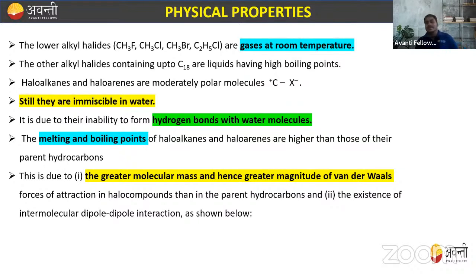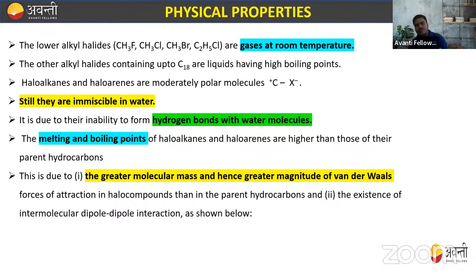Right. So always remember this, beta: alkyl halides are insoluble because of their inability to form hydrogen bonds with the water molecule. Right. Now the melting and boiling points of haloalkanes and haloarenes are higher than those of the parent hydrocarbons like alkane, alkene, alkyne. But if we talk about the boiling and melting point of alcohol, or the later chapter carboxylic acid, they show higher values than alkyl halide. So now I'm just comparing the boiling point of alkyl halide with the alkene.